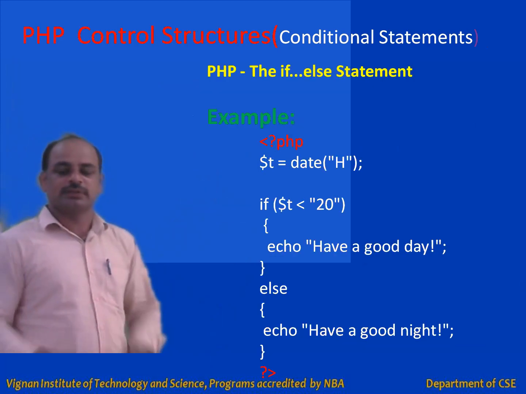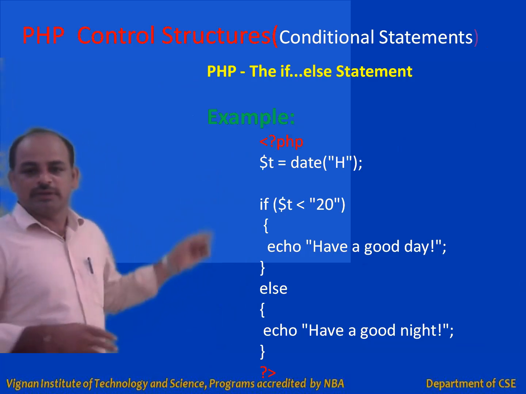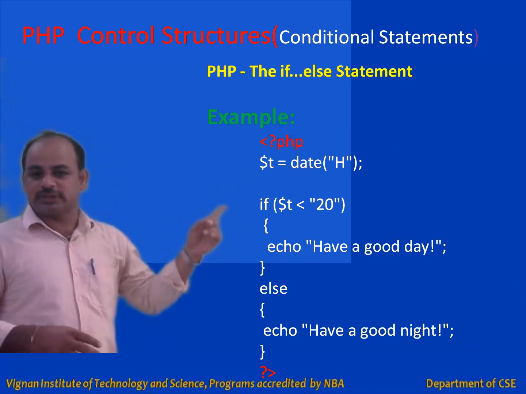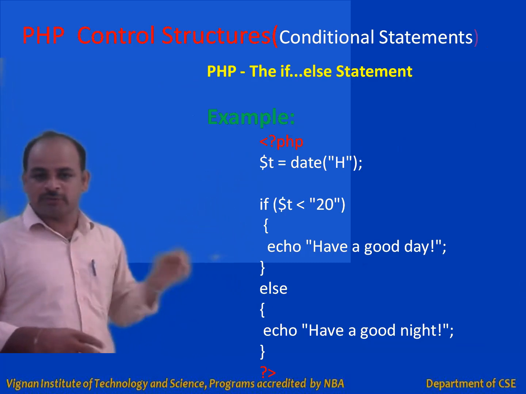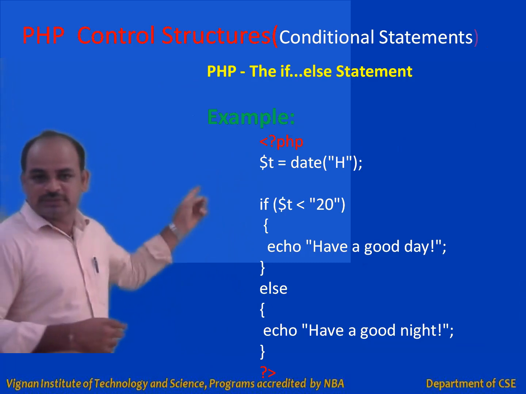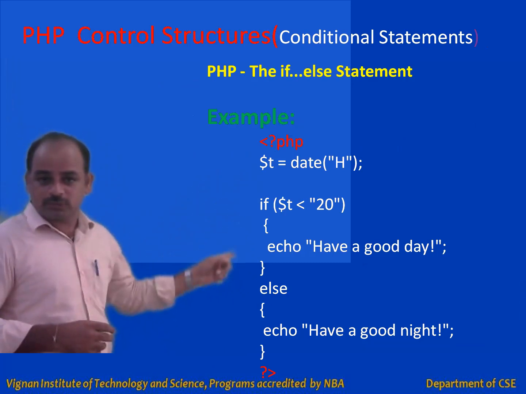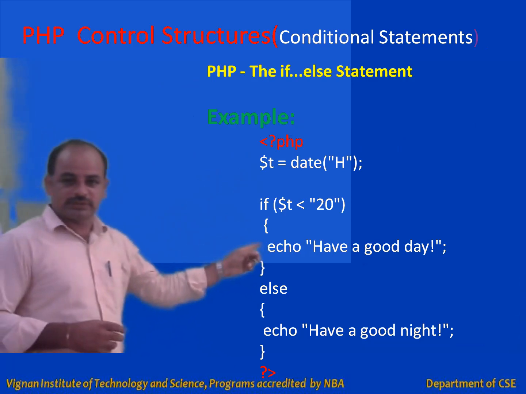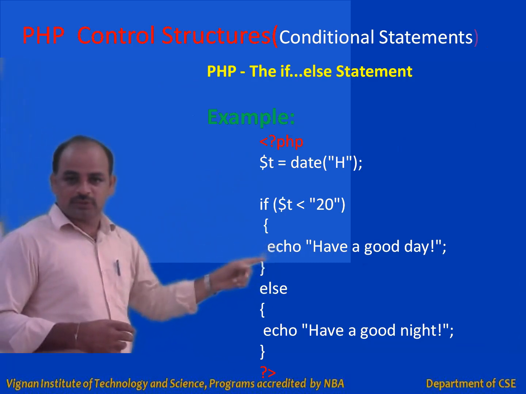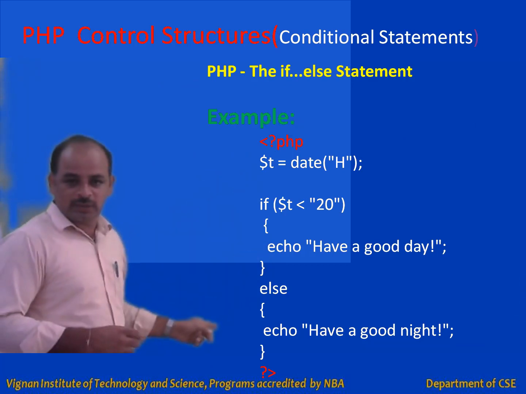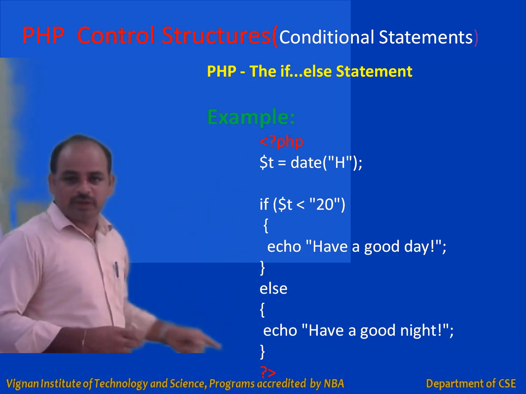You can see the same example here. In the previous simple if, if the t value is less than 20, then echo have a good day will be executed, otherwise nothing will be executed. Here we have two blocks, two alternative sets of code. If the t value is less than 20, echo have a good day. Otherwise, echo have a good night.